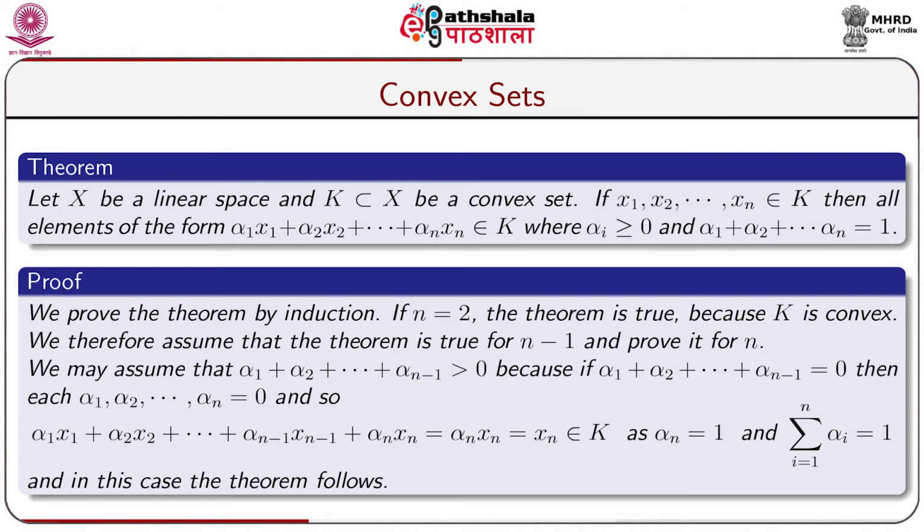And so alpha 1 x1 plus alpha 2 x2 plus dot dot alpha n minus 1 x n minus 1 plus alpha n xn is equal to alpha n xn, which is again equal to xn. As xn belongs to K, so alpha 1 x1 plus alpha 2 x2 plus alpha n minus 1 x n minus 1 plus alpha n xn belongs to K, as alpha n is equal to 1 and sigma i equal to 1 to n alpha i is equal to 1, and this proves the theorem.